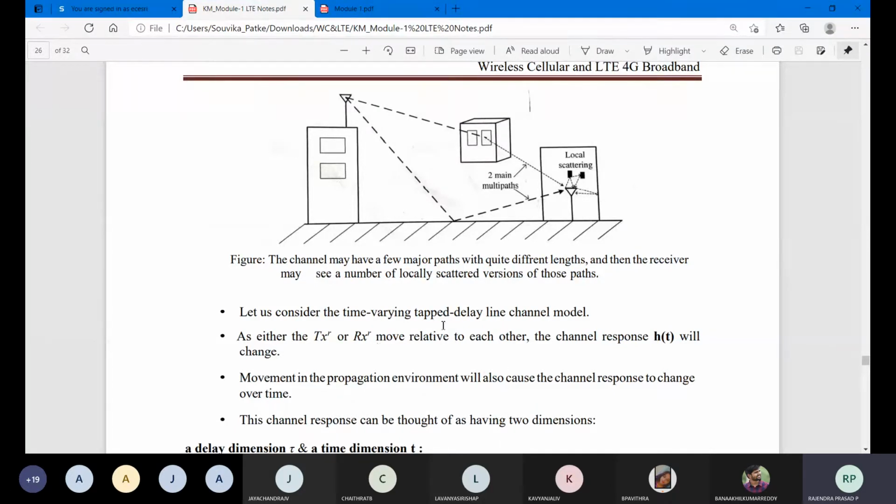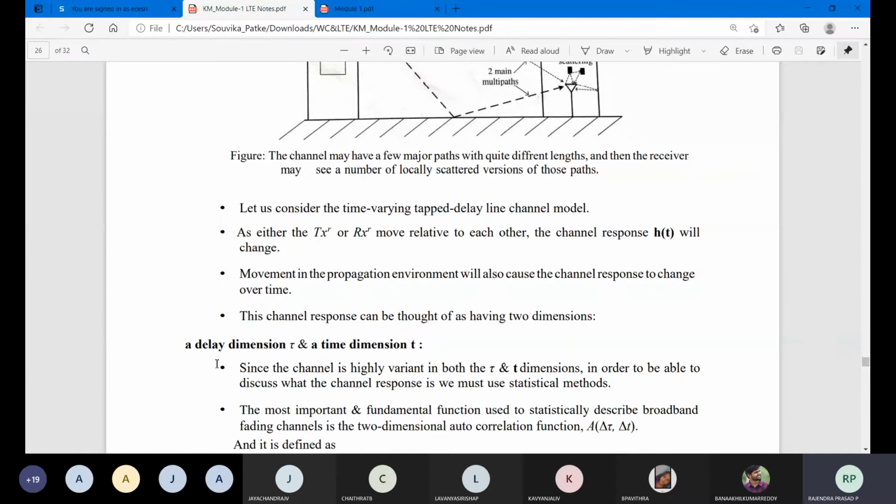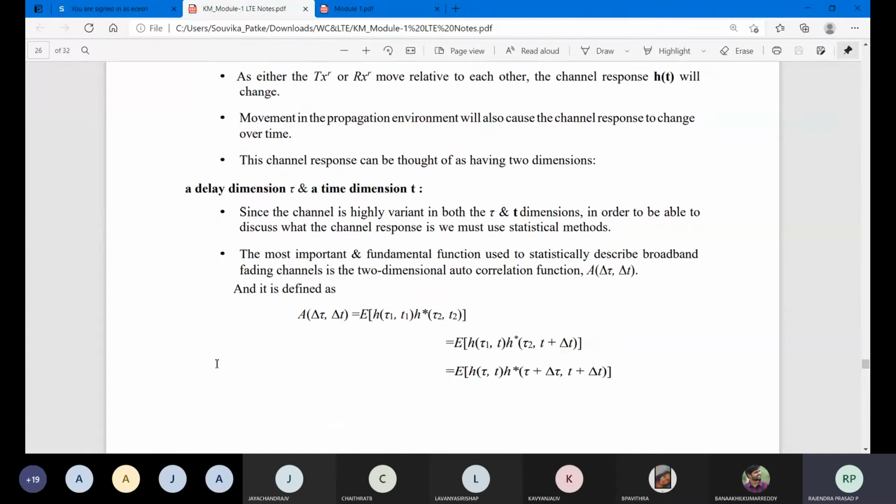So let us consider a time varying tapped delay line channel. As either the transmitter or receiver moves relative to the other, the channel response h(t) will change. Movement in the propagation environment will also cause the channel response to change over time. So two important parameters we identified: one was the delay dimension, which is tau, and the other a time dimension, which is t.